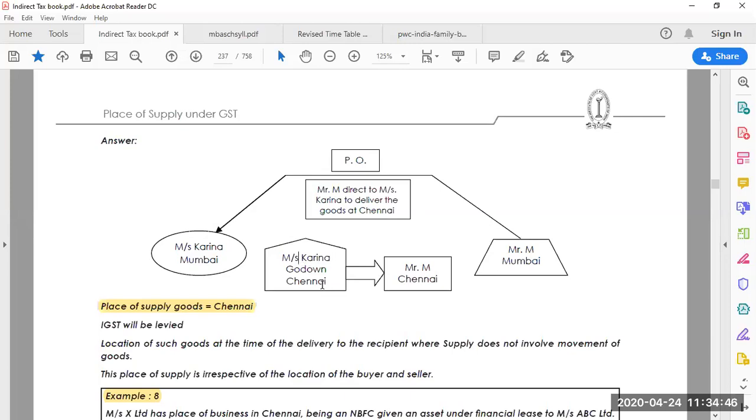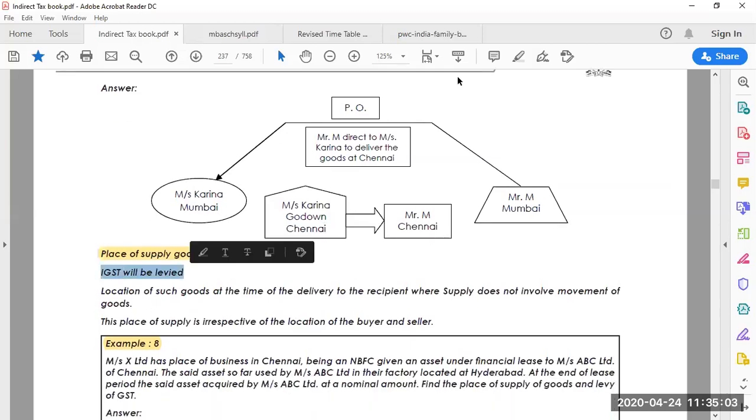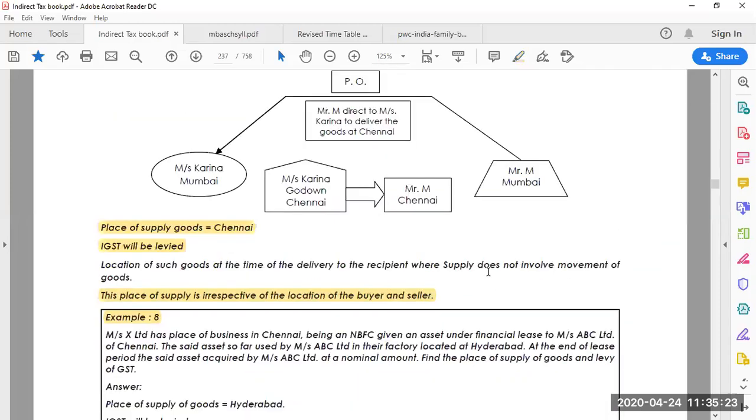That means the place of supply of goods is Chennai, but IGST will be levied, because where they have registered is Mumbai and where the supply of goods is done is Chennai. So it is interstate, so IGST will be levied. Location of such goods at the time of delivery to the recipient, where supply does not involve movement of goods, is the place of supply, irrespective of the location of the buyer and seller. So this is how we need to calculate where there is no movement of goods.